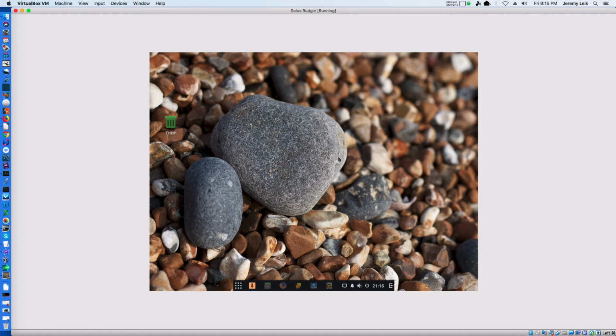If you don't require, say, Microsoft Office or things of that nature that are only available on Windows or Mac, this is a very nice looking Linux distribution, and I would recommend taking a look at it. I can't really find anything that sticks out that I don't like about it.